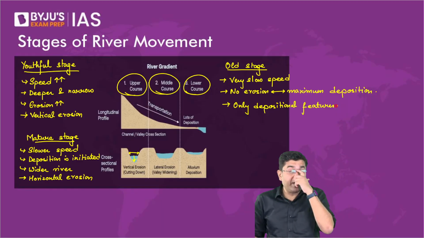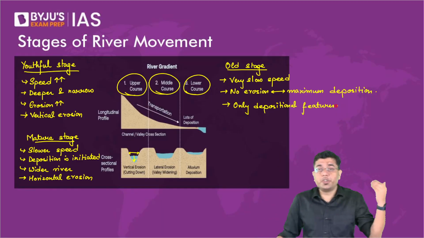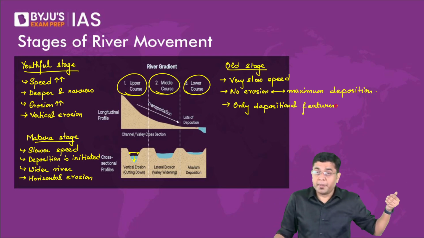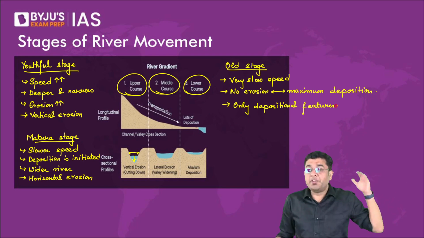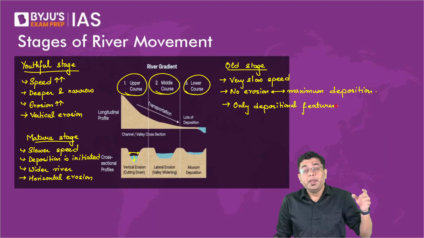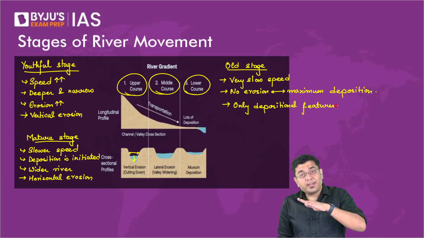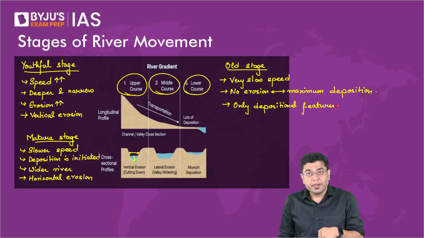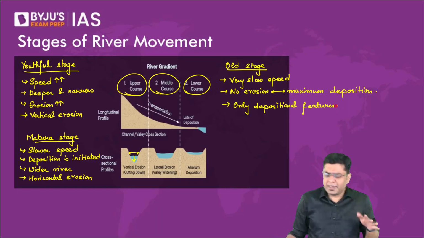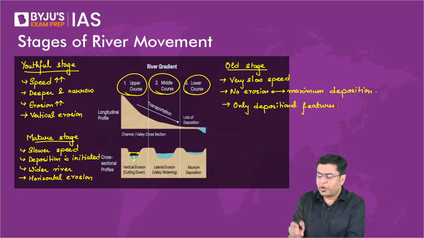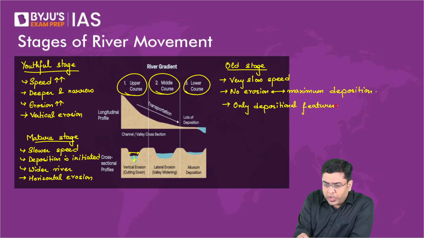If ever you have been to, let's say, the region of Rishikesh or the region of Himachal, where you would have seen river Satluj, river Chenab flowing, there you will find that as long as there is a gradient, the river depth is very significant. Okay, river depth is very, very significant. And understand the logic. It is not some random thought that we are putting into place. The logic is very simple here, guys.